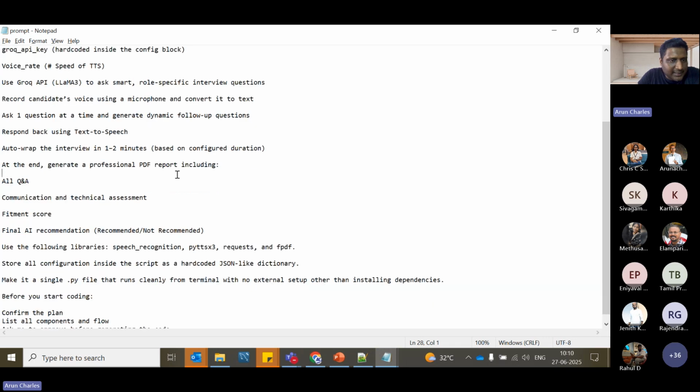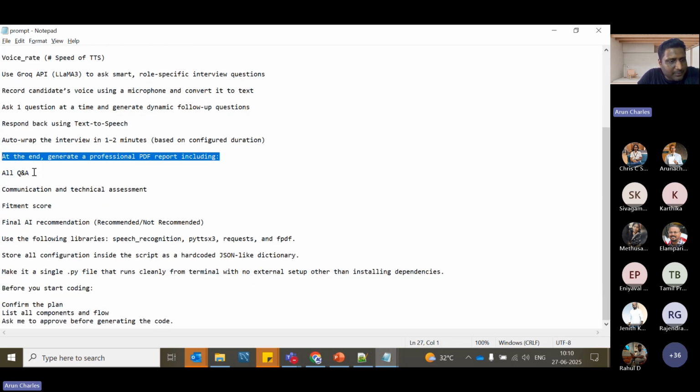At the end I need a PDF report. The PDF report should have all the questions and answers, the communication and technical assessment, and the fitment score. The fitment score is the overall score that the HR gives. Then the final AI recommendation, so whether the person is recommended or not recommended.